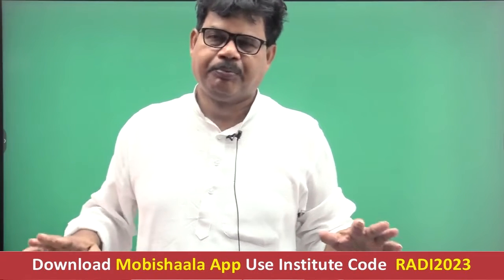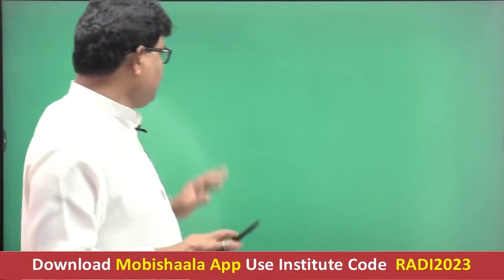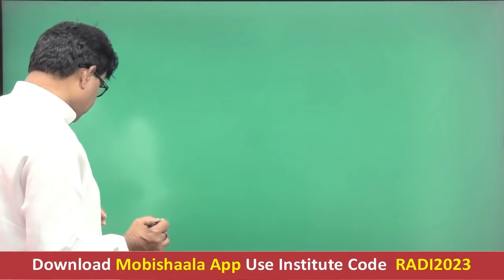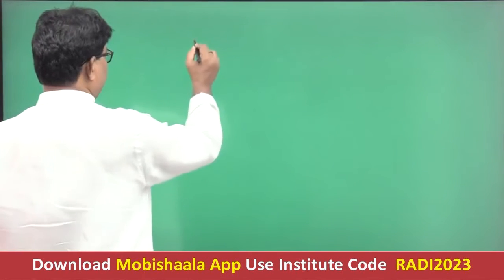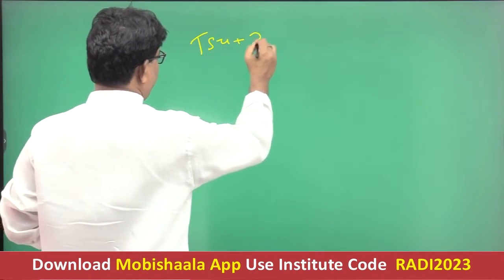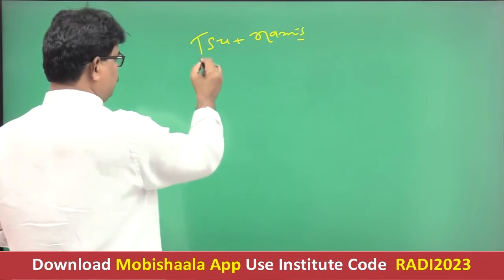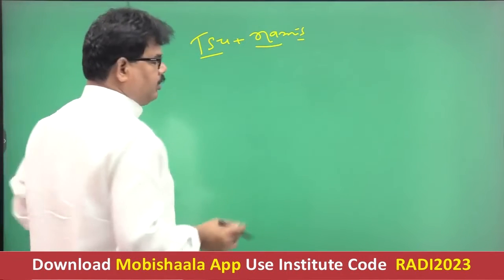What is the meaning of tsunami? You first understand. Tsunami is a combination of two terms: TSU plus NAMIS.